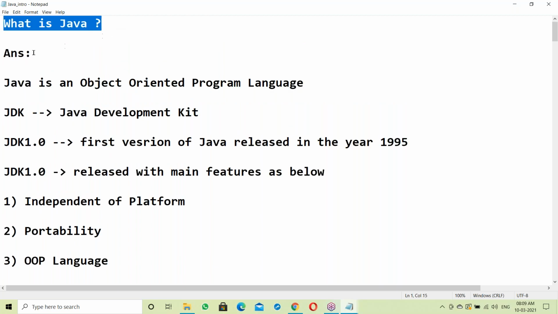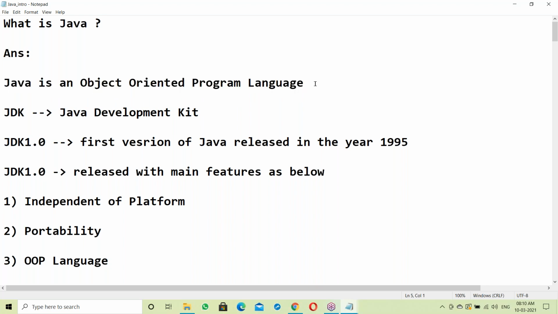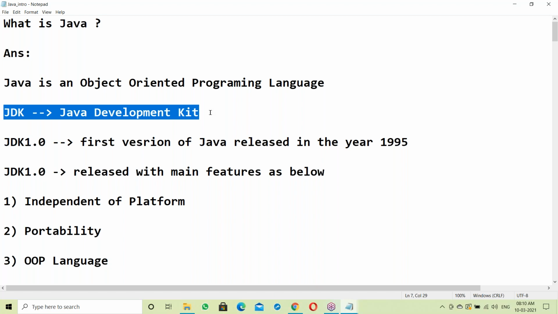So what is Java? I have saved yesterday's notes here. The simple answer: Java is an object-oriented programming language. Here is the JDK. JDK means Java Development Kit.